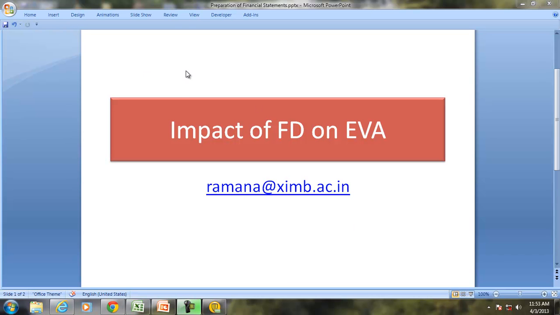We'll try to understand in this session the impact of financing decisions on economic value added. When we say financing decision, it reflects the composition of the sources of money.